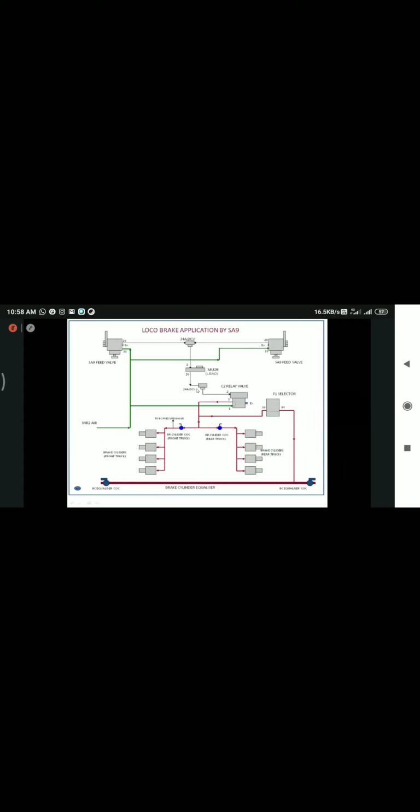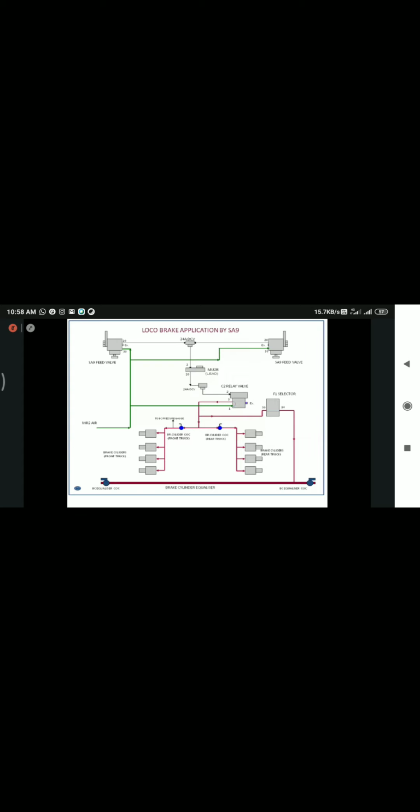Similarly, here the 24 AD double check valve is there. That is the inlet of this seat relay valve. At one end, the pressure is coming from the SNN system. At the other end, the pressure is coming from the convection brake system. As I said, whenever you are dropping BP in the formation, BP will also be dropped in our loco.